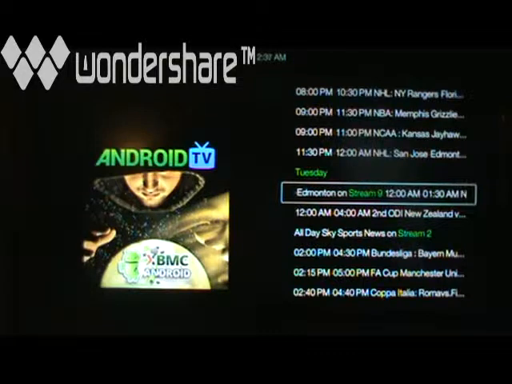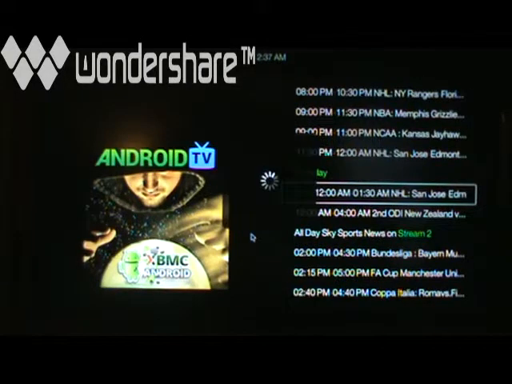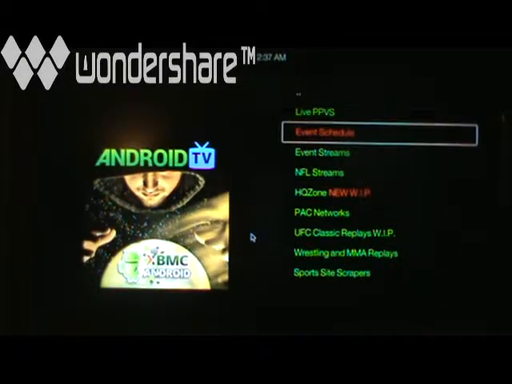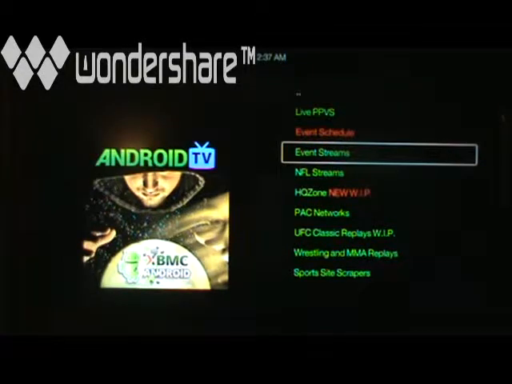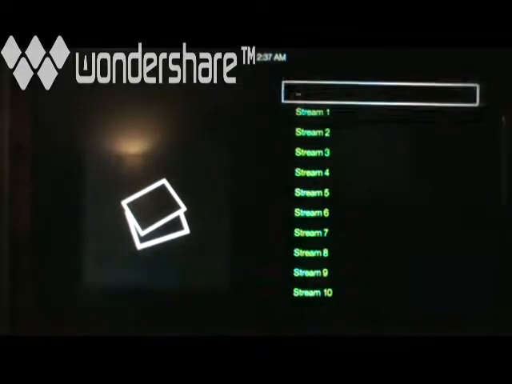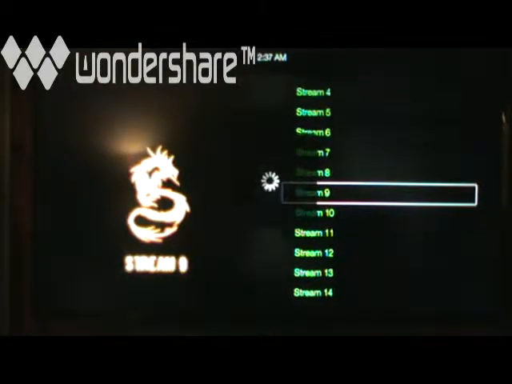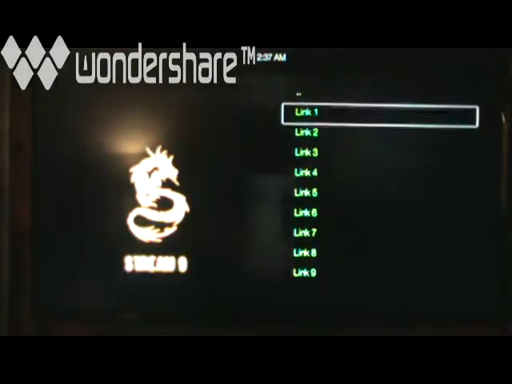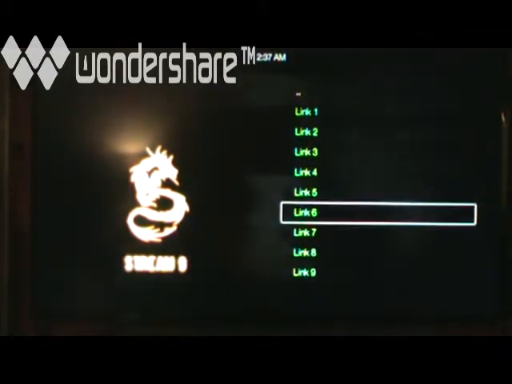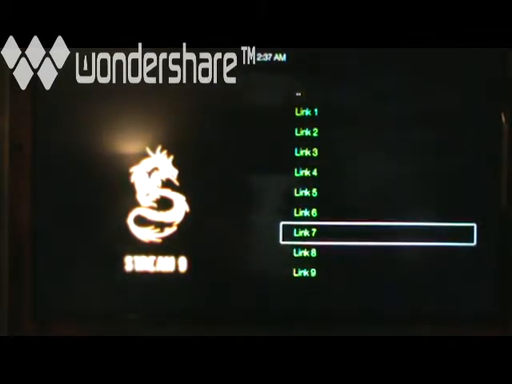So you just back out of this by right-clicking on your mouse or hitting the back button on the keyboard, whichever one works. And then you'll come to the event streams. Again, you'll choose it in the event schedule, wait for it to scroll across the screen, and it'll tell you what number. That one I believe was number 9. You go into your event streams, and I'll scroll down to number 9. Then it'll pop up a bunch of links. So here's all the links for you to choose from, and that's where that will be.